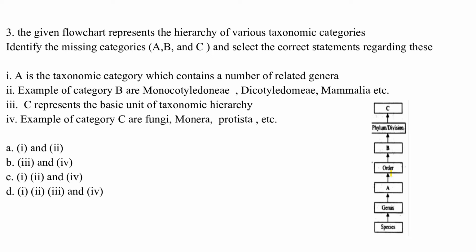IV. Examples of category C are Fungi, Monera, Protista, etc. Option A, I and II. Option B, III and IV. Option C, I, II and IV. Option D, I, II, III and IV. The correct answer is C, which is I, II and IV.